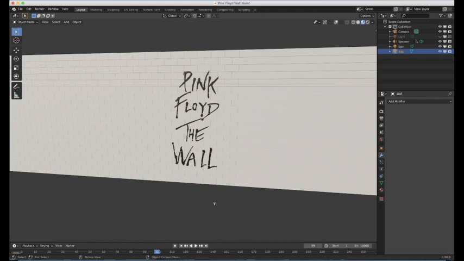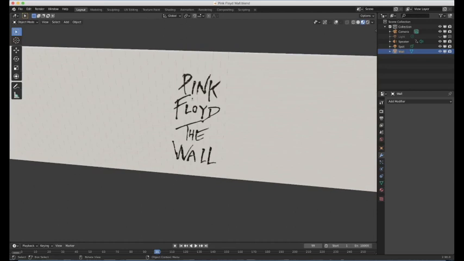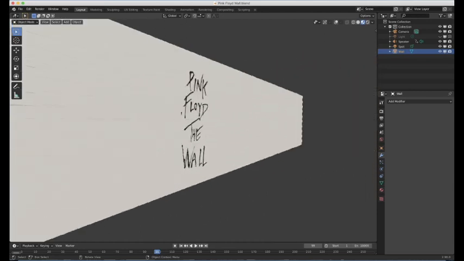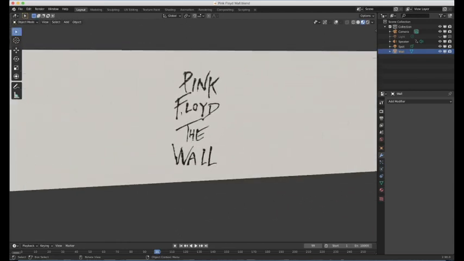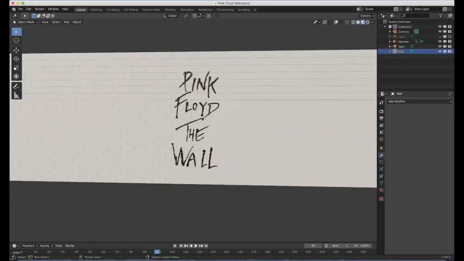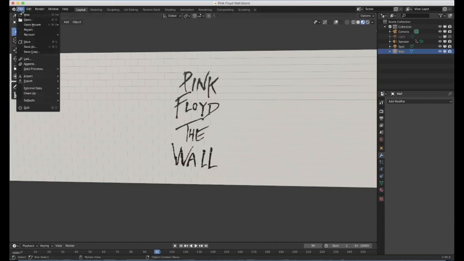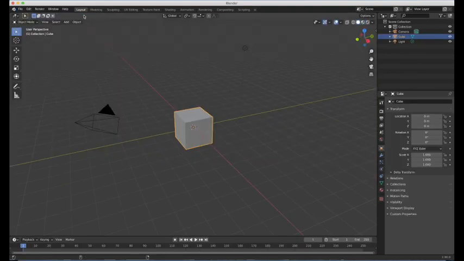Okay, time for a little tutorial, and I'm going to be showing you how to make one of these, a Pink Floyd style wall. And it is just as easy as it looks, but I'm going to take my time with this video because this is a beginner's tutorial, because I myself am pretty much a beginner. I'm not going to rush it, I'm not going to go through it too quickly. So let's open a new project.